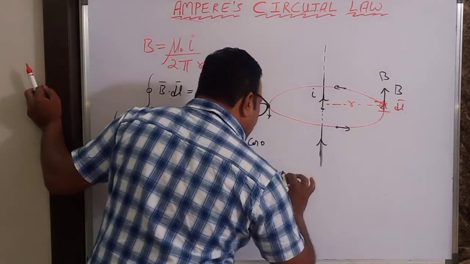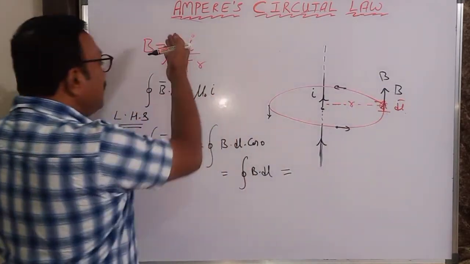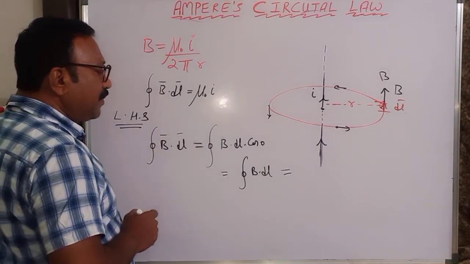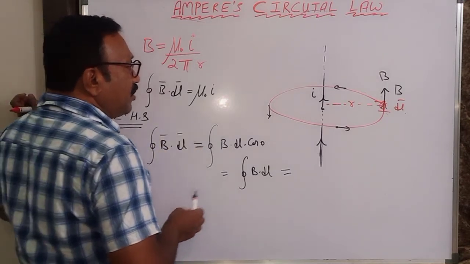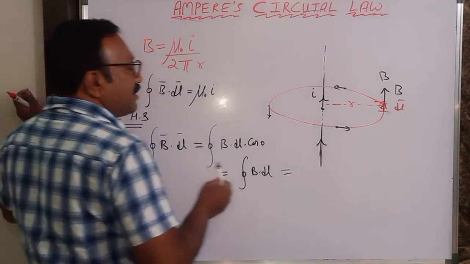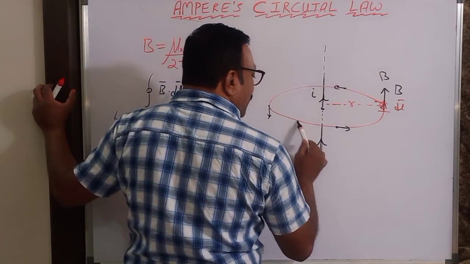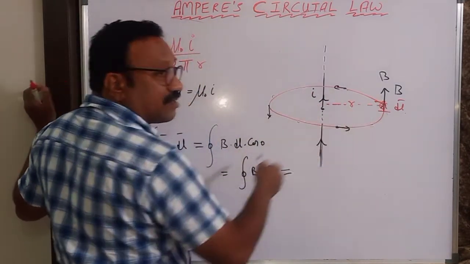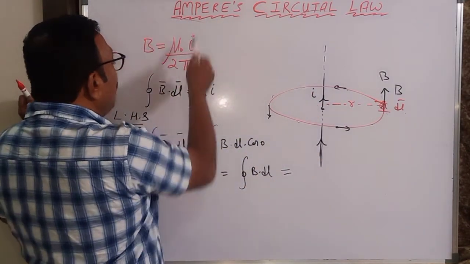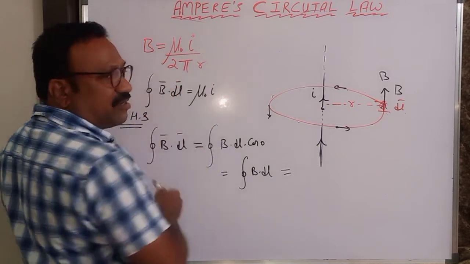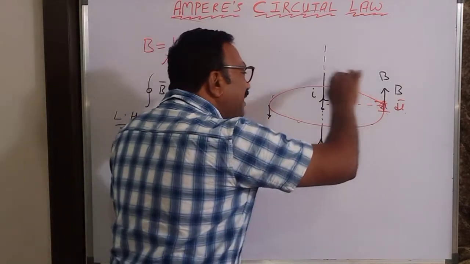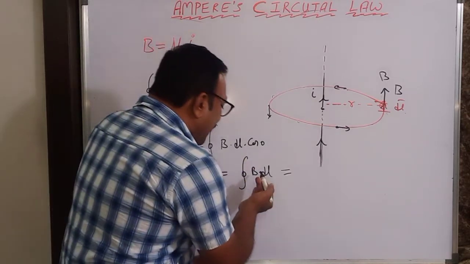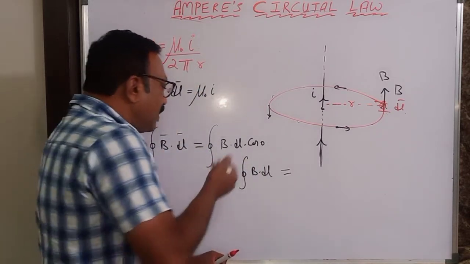Fine. But that magnetic field is how much? This. Let me substitute there. And one more point, I told you about symmetry: everywhere the magnitude of the magnetic field is constant, because this distance R is constant. In this formula, when R is constant and I is constant, B is also constant. So you have a constant magnetic field, the direction is changing, but the magnitude is constant. So I can bring this B out of the integration. Then I substitute B here.